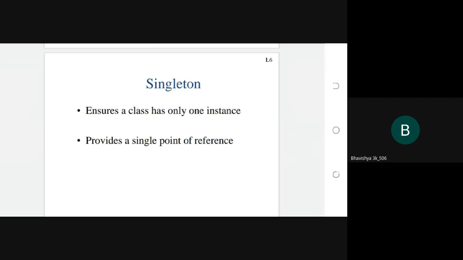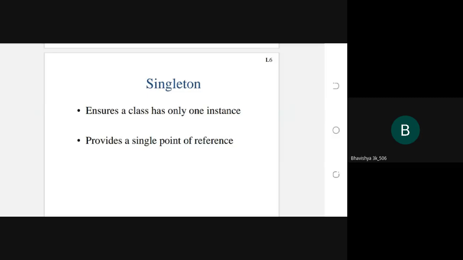So you see here the first point is ensure a class has only one instance. Here you can use the singleton design pattern to create only one instance for the class. So for this purpose, you can use the singleton design pattern. You can create only one single object for the class. So this is one of the benefits of the singleton design pattern.